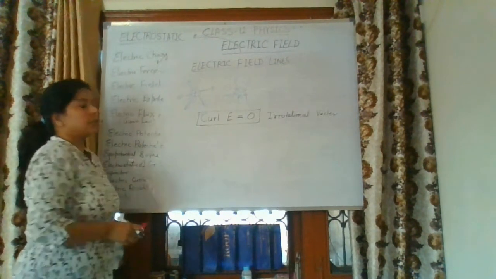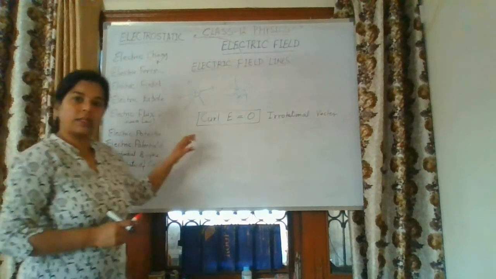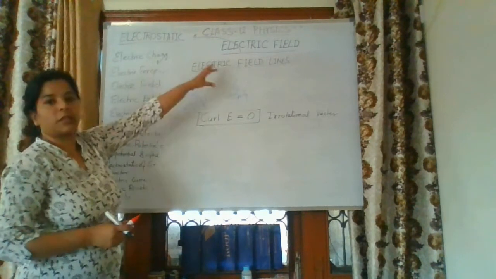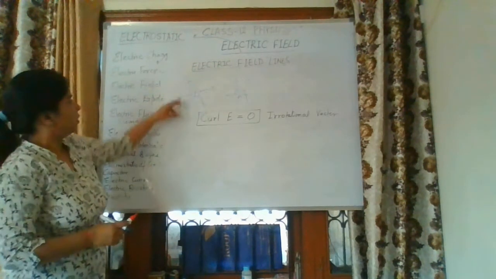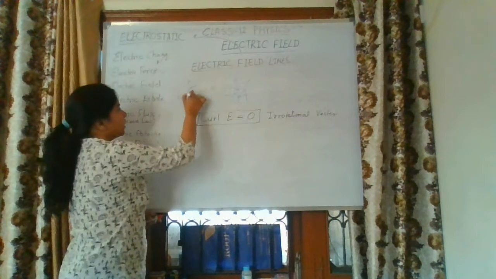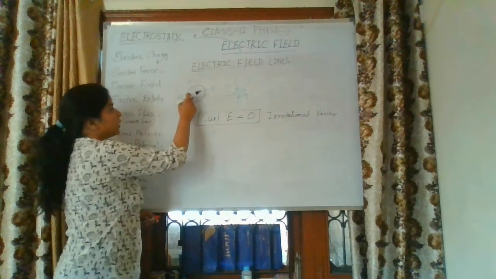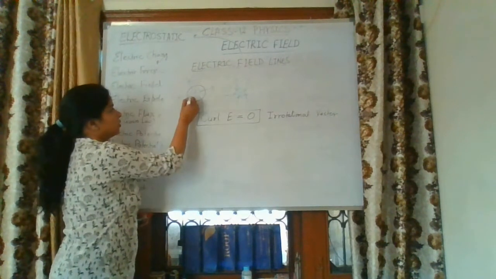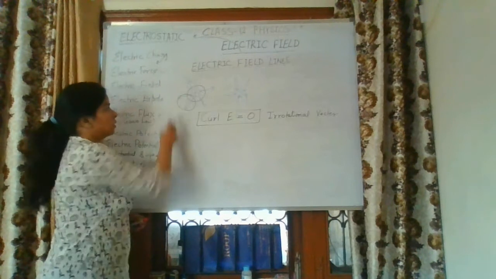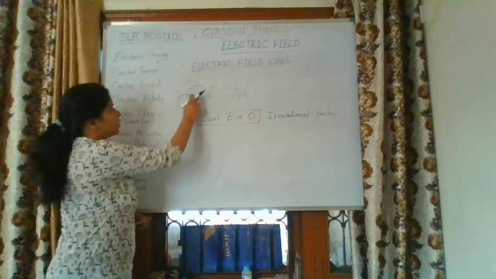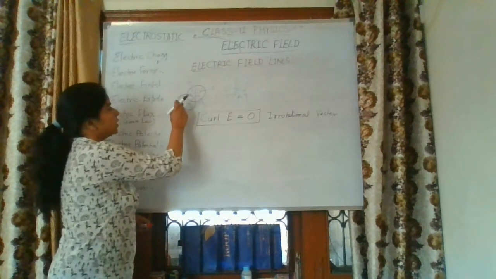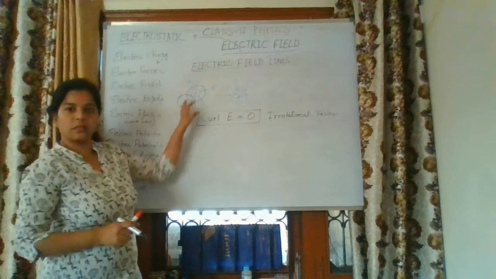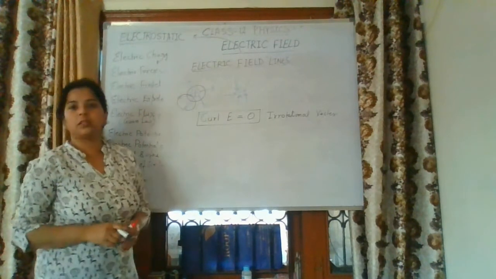I told you electric field lines are imaginary lines. We cannot see them, that is why these are imaginary lines. But this is a very important basic structure for the electric field. How? You can see, if we are taking the close by area of this positive charge, the number of electric field lines is 1, 2, 3, 4, 5. If we are taking the same circular area here, you can see now the electric field lines are only 1 and 2. So area is the same in both cases, but the number of electric field lines is different.